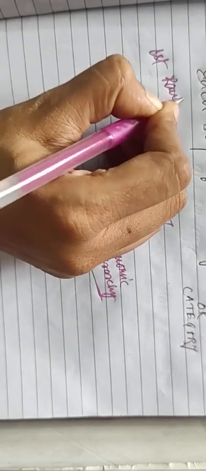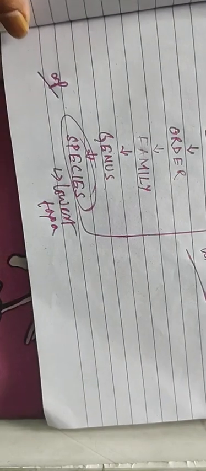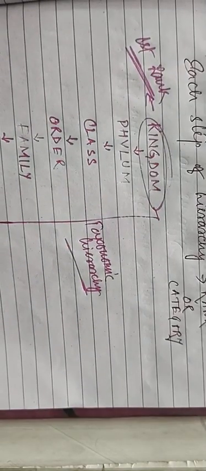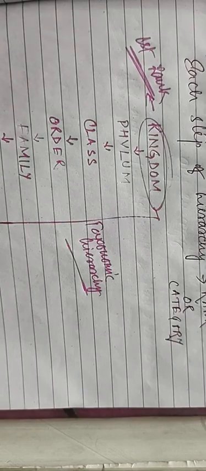Here kingdom is the first and highest rank, and species is the lowest taxa. Species is the lowest taxa, which is important for your examination. So the taxonomic categories are kingdom, phylum, class, order, family, genus and species.